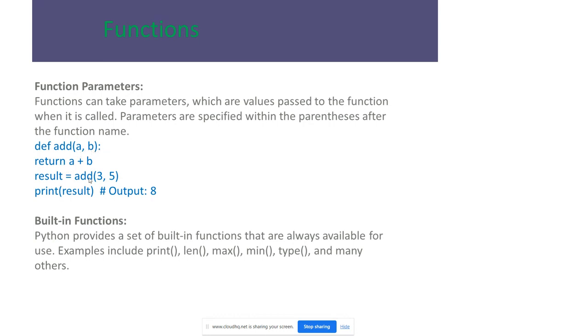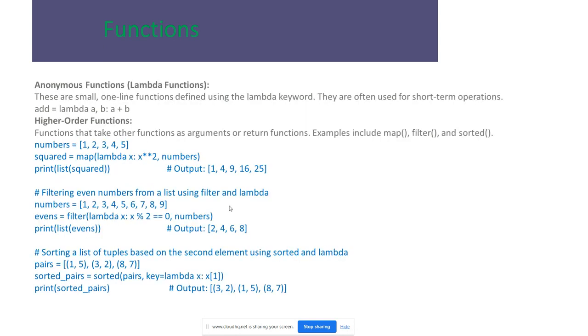We are calling the function with 3 comma 5, and it goes to the definition. 3 plus 5 gives the output 8, the result will come as 8, and we will print the output as 8. We have built-in functions like print, len, max, min, type, and many others.